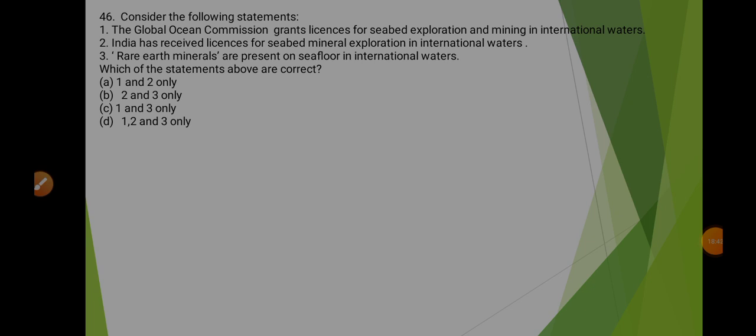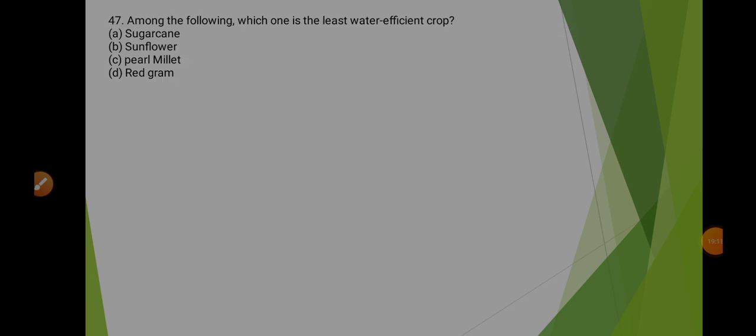Second says that India has received licenses for seabed mineral exploration in international waters. Yes, India has received license for seabed mineral exploration in international waters. So this makes statement 2 correct. Statement 3 says that rare earth minerals are present on seafloor in international waters. Statement 3 is also correct. So the correct option will be B, that is statement 2nd and 3rd are the correct ones.